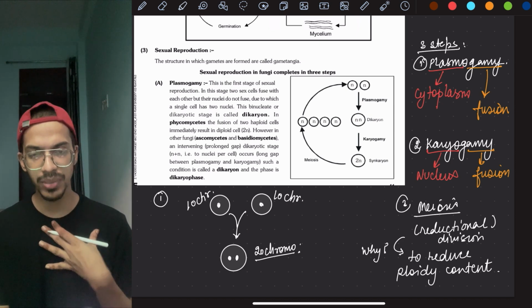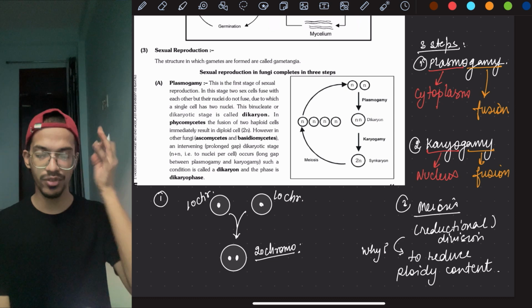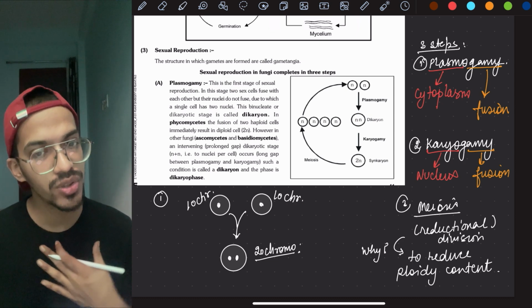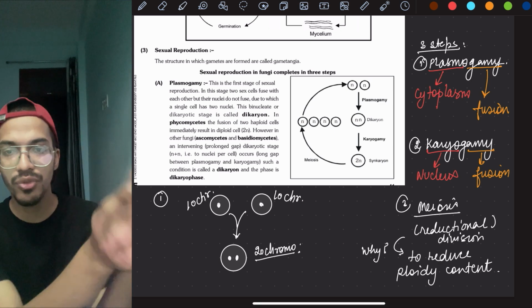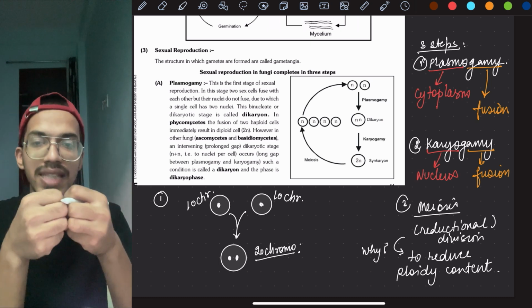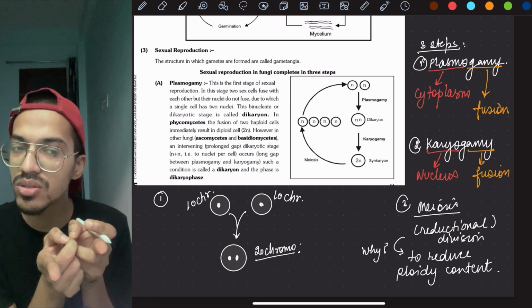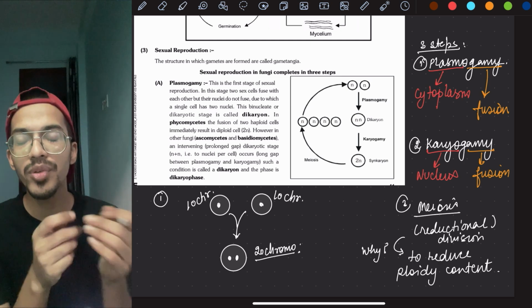I give you a very vague example for you to understand. It never happens, but I give you an example. For example, if I am there, I have 46 chromosomes and I give 46 chromosomes. My wife also gives 46 chromosomes. Okay, what will happen? 46 plus 46, 92 chromosomes have come into the organism. 92 is not the human number of chromosomes. It is 46. So what will happen? My baby would be a monster.